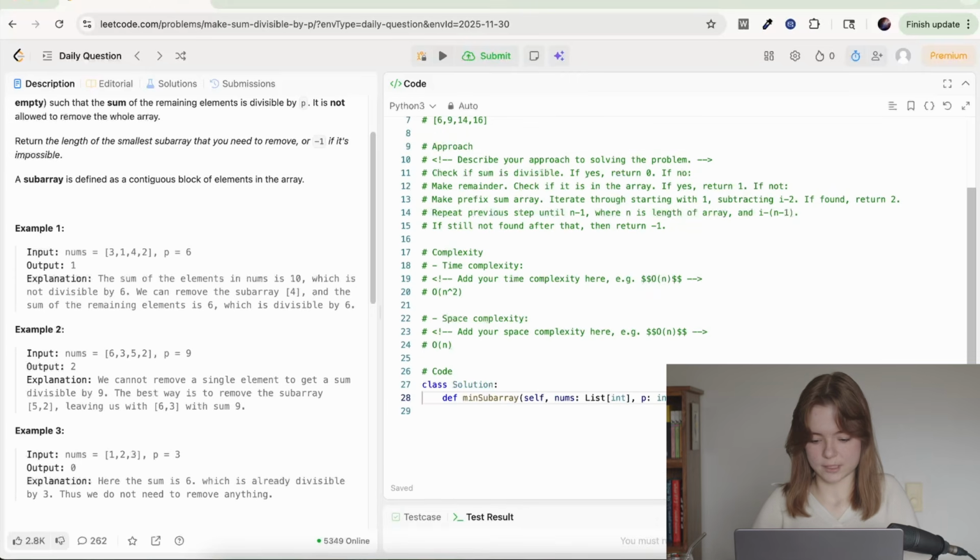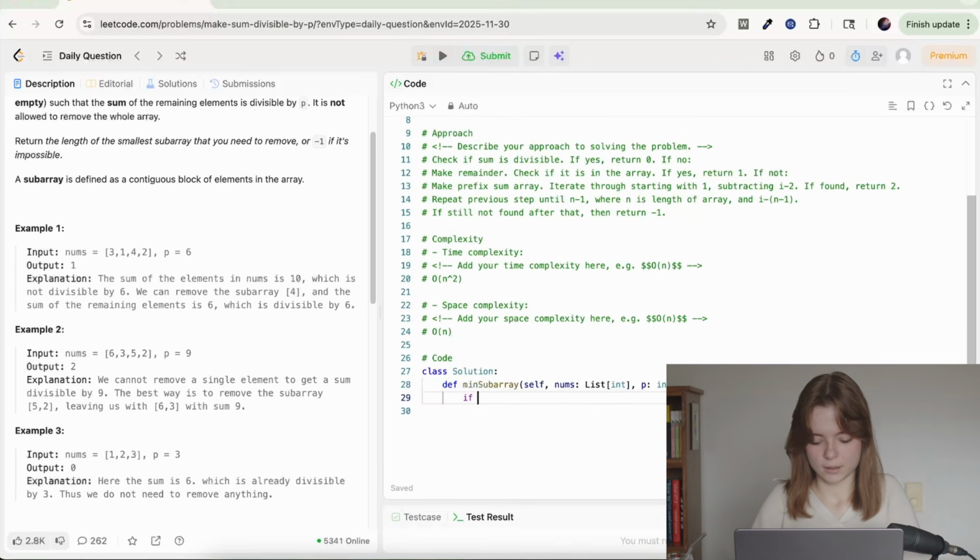Okay, first we check if the sum is divisible. If sum of nums divided by p equals 0, return 0. Otherwise, we make the remainder. The remainder is, actually, if the remainder is 0, return 0. If the remainder is in nums, return 1.